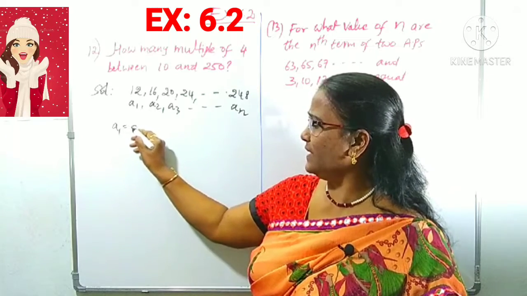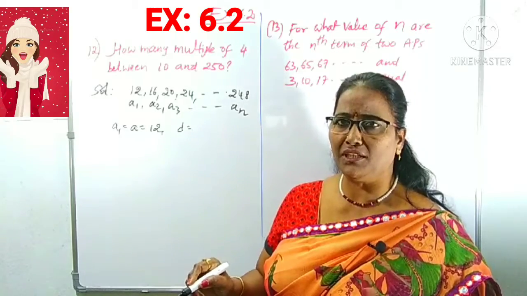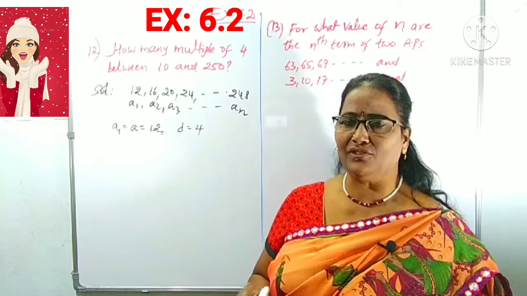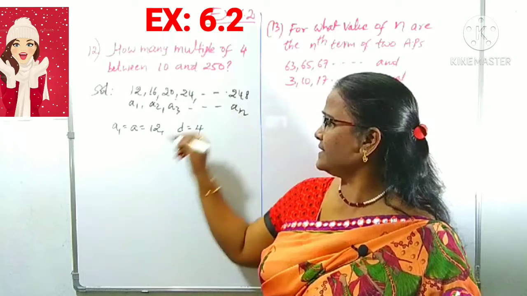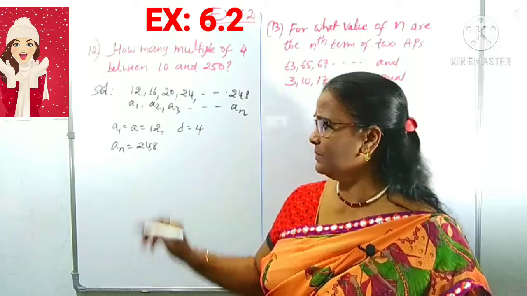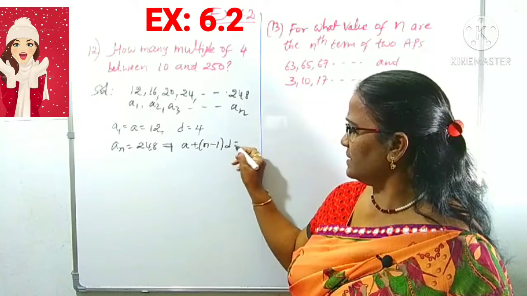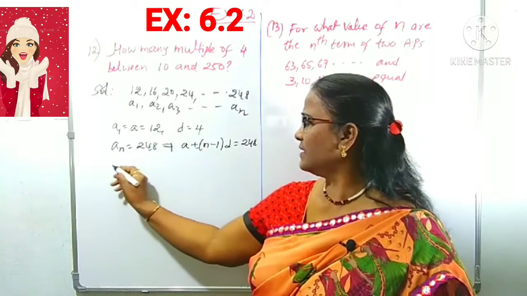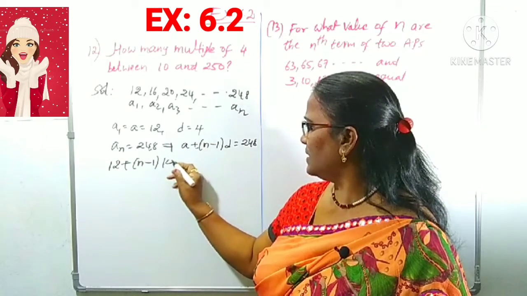A1 is clearly a, a is 12. The common difference, what is the difference? Automatically, you know, A2 minus A1 is clearly 4, because we are adding 4, then only it is divisible by 4. You know a value 12, d value 4 and an is 248. What is the an formula given? That is a plus n minus 1 into d equals 248. Substitute a and d values. a is 12, d is 4.